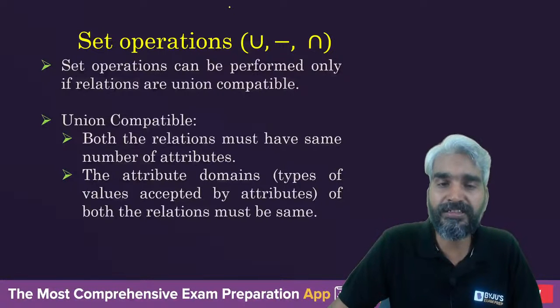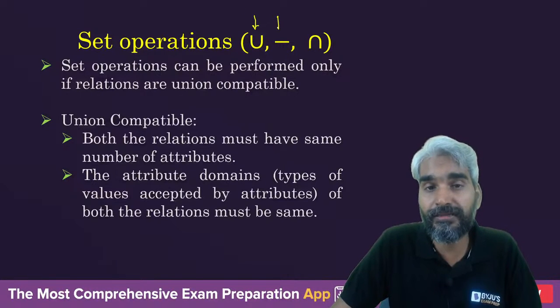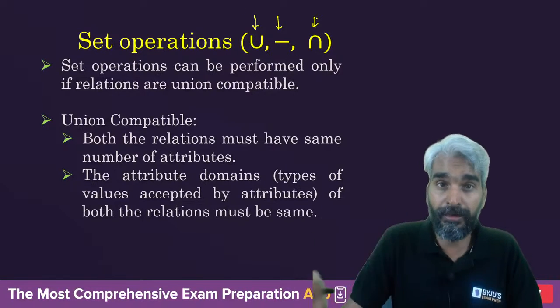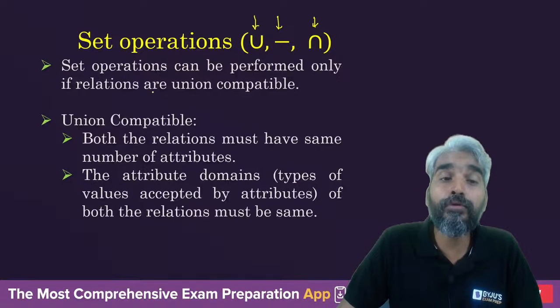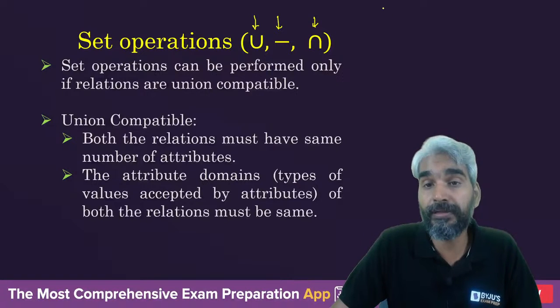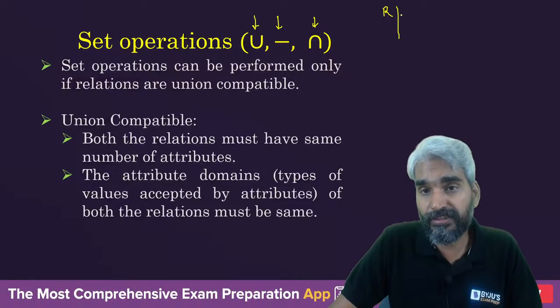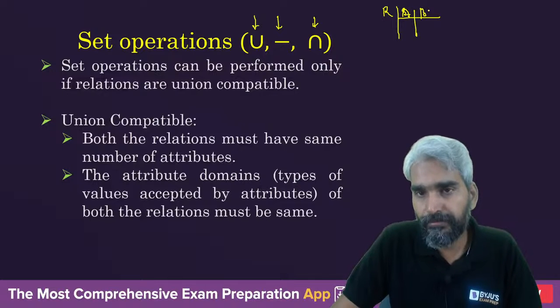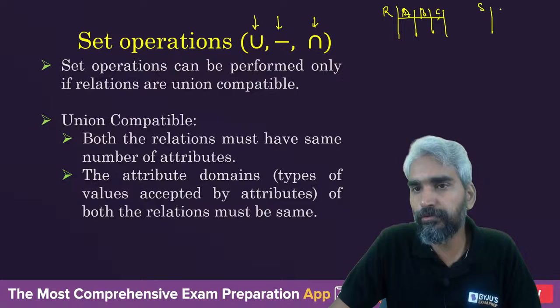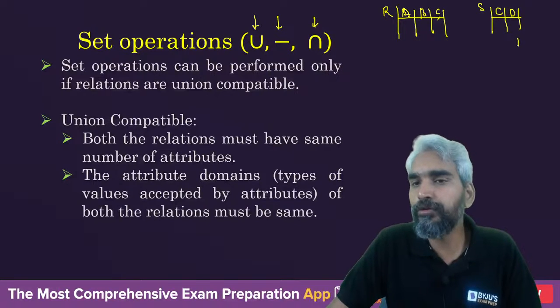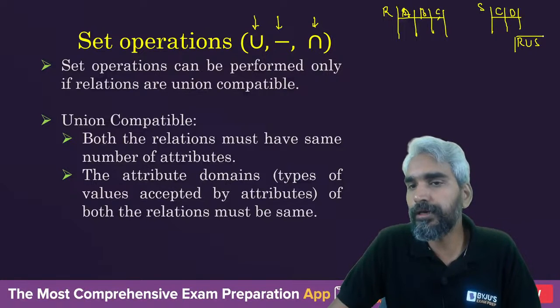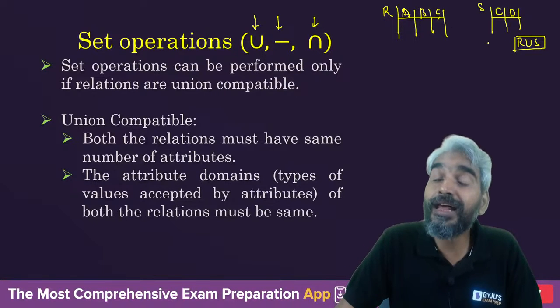So this is okay. Apart from that, set operations. Sir, what are these set operations? These are the 3 set operations: union, set difference, and intersection. But can we apply the set operations all the time? No, sir. Set operations can be performed only if the relations are union compatible. So let's assume there is a relation R which consists of 3 attributes A, B, and C, whereas there is another relation S which consists of only 2 attributes C and D. Then can you perform R union S? No, sir, not allowed. Why? Because these are not union compatible.